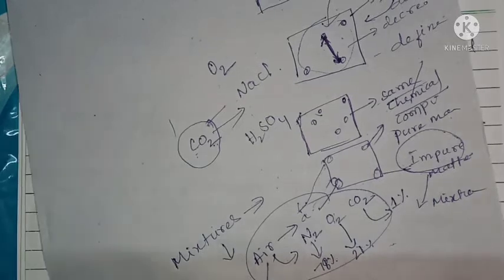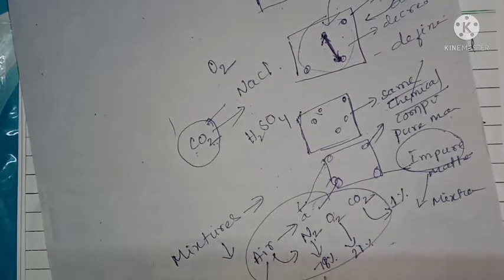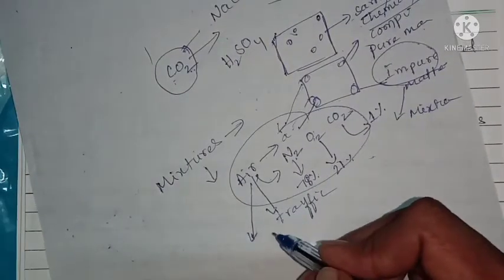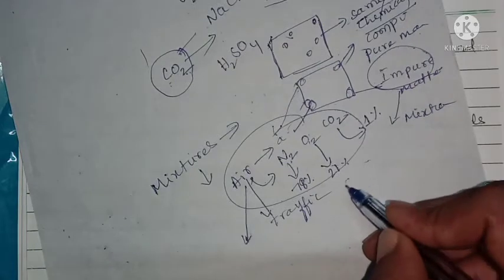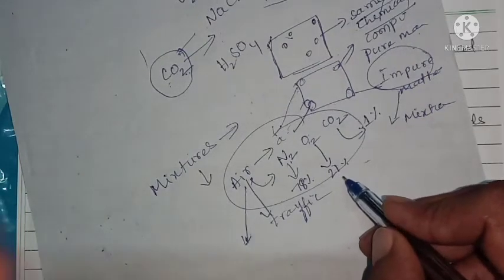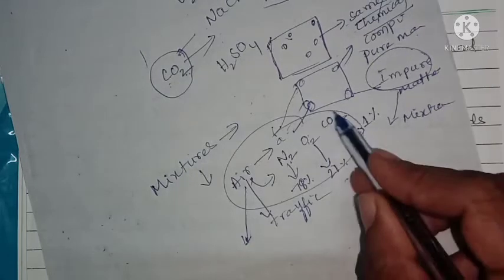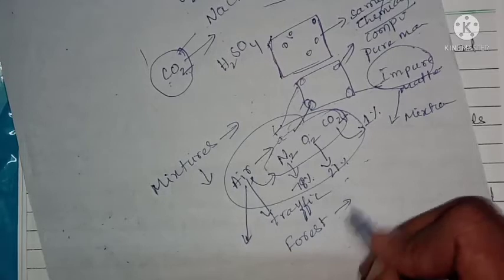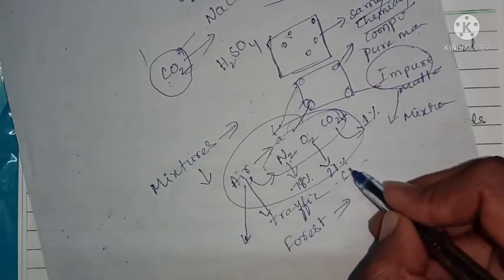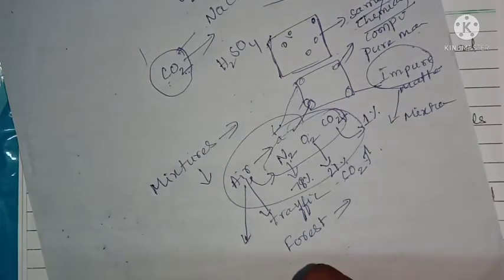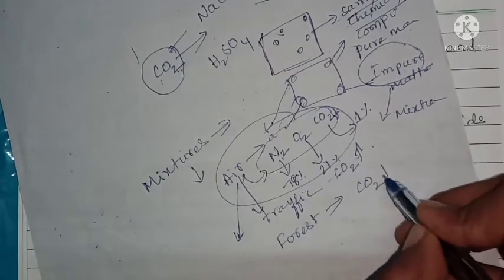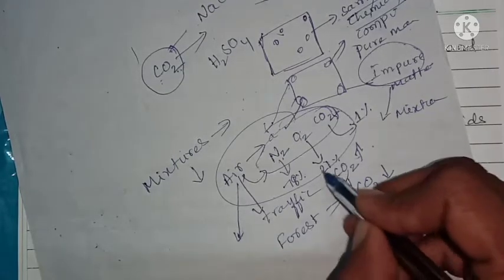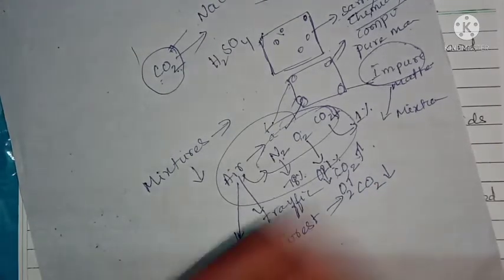But air composition in a traffic area is different. The composition of air in any busy traffic area is different. In a forest, the composition of air is different. Here the carbon dioxide level is very high, here the carbon dioxide level is lower. Oxygen level is more here, oxygen level may be less here.